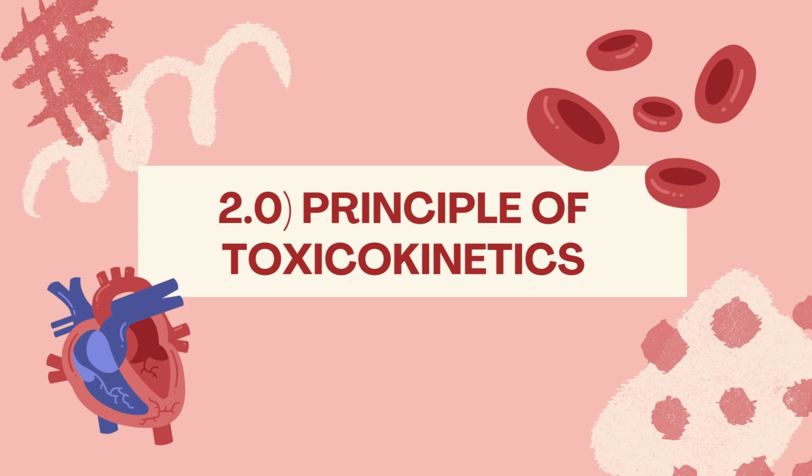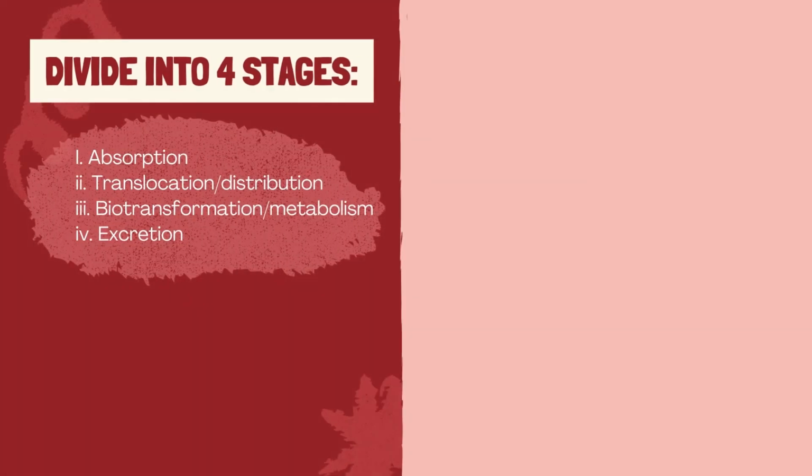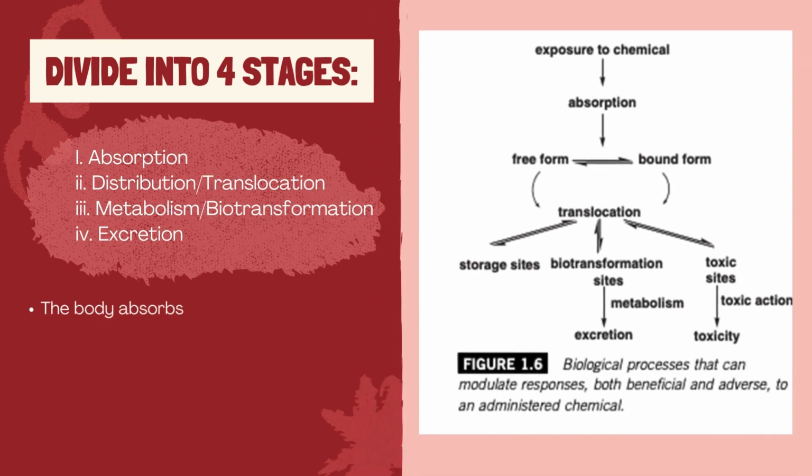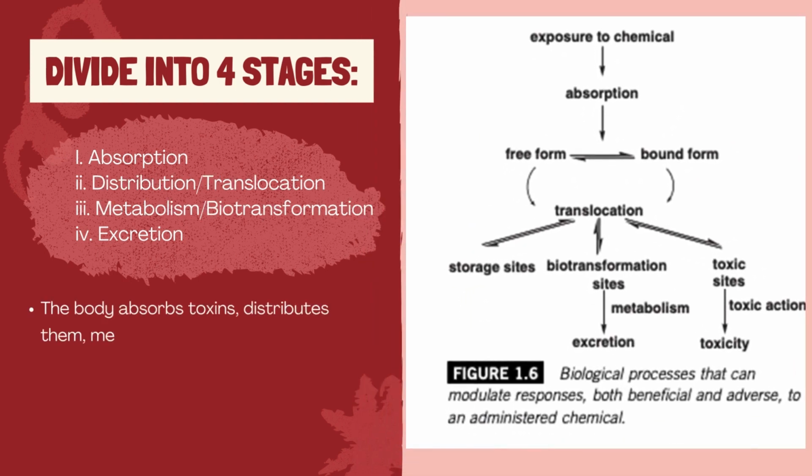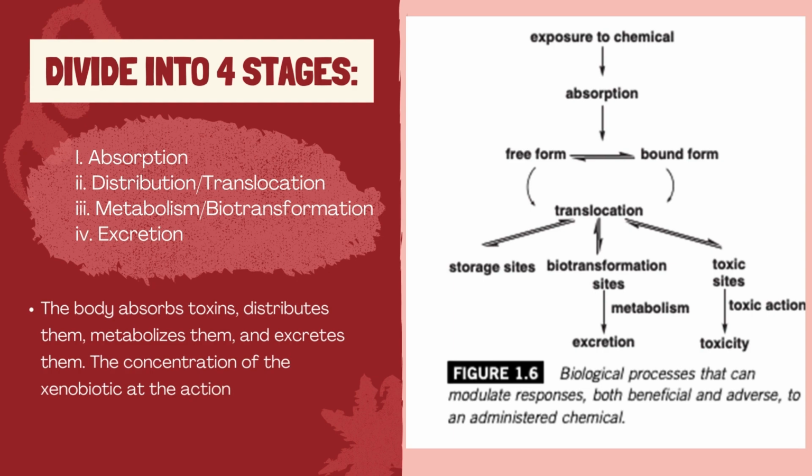It is divided into 4 stages: absorption, distribution or translocation, metabolism or biotransformation, and lastly, excretion. The principles involve the absorption, which is how the body absorbs the toxins, distribution or translocation, metabolism, and excretion of the toxic substances, which relates to the concentration of the xenobiotic at the action site that determines the toxicity.